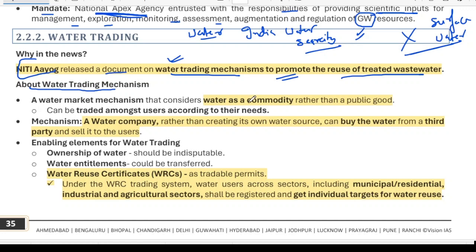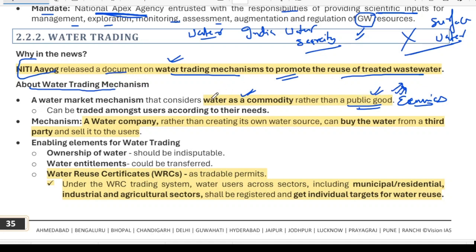What is water trading? It uses water as a commodity rather than a public good. From your economics you must understand that if a good is a public good, then everyone can use it. It is available free of cost, and not even the government can deny a person the use of this public good.